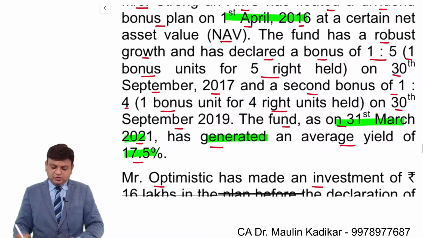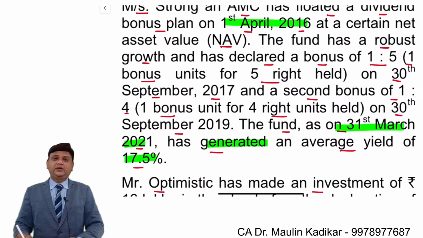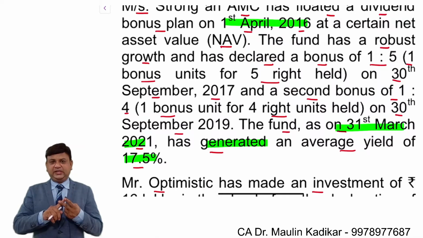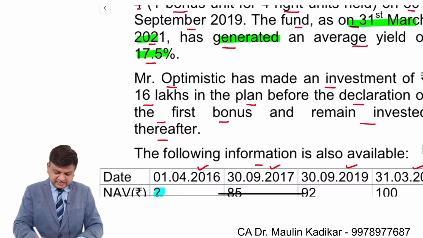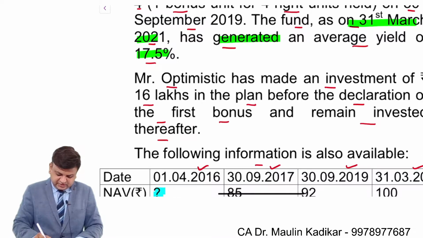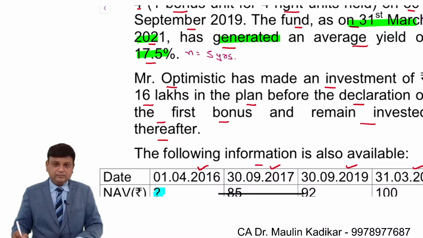So based on these two pieces of information we can compute the time period of investment: 2017, 2018, 2019, 2020 and 2021. So we understand that the time period of holding the investment is 5 years.